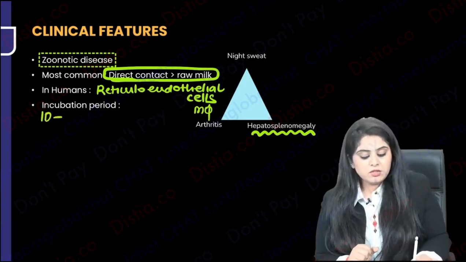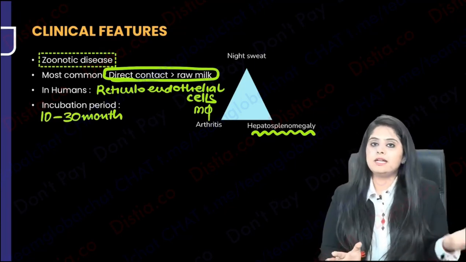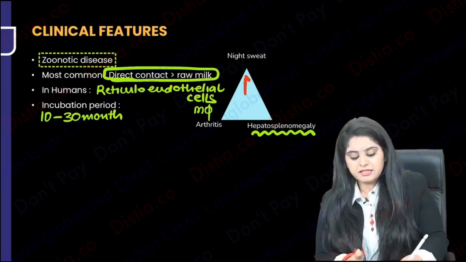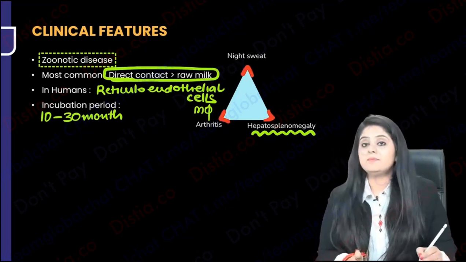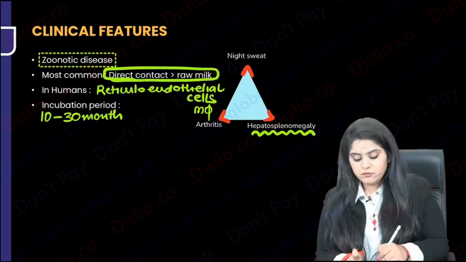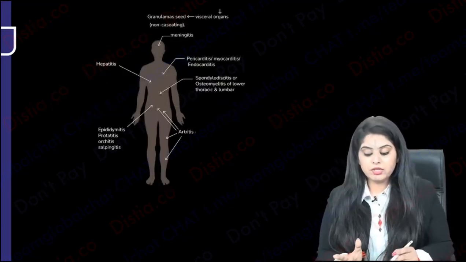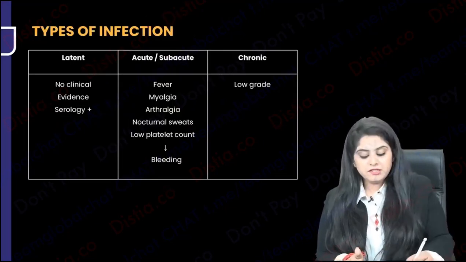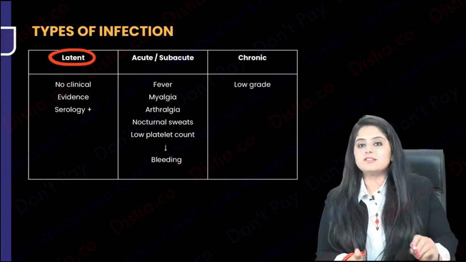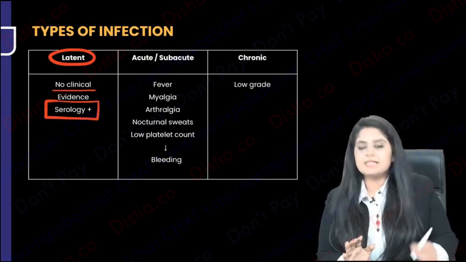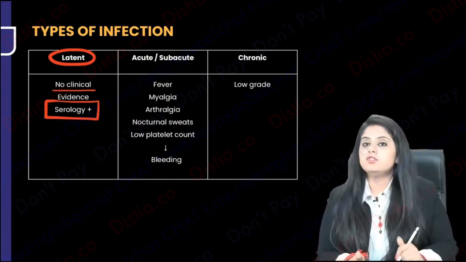The incubation period of this is roughly 1 month. So you can say 1 week to 1 month or 10 days to 30 days. And these patients are going to have very non-specific things. There are things like night sweats and there is joint pain, hepatosplenomegaly. Yes, actually, if I show you a full description of what all does this patient have, he can have an entire organ involvement. So there are multiple stages. First of it is going to be a latent stage. Latent stage just means that clinically the patient has latency, nothing, only the serology, and I'll tell you the serology, only the serology is coming positive.